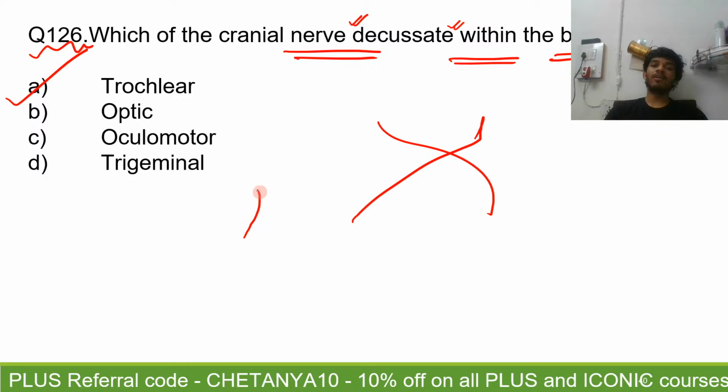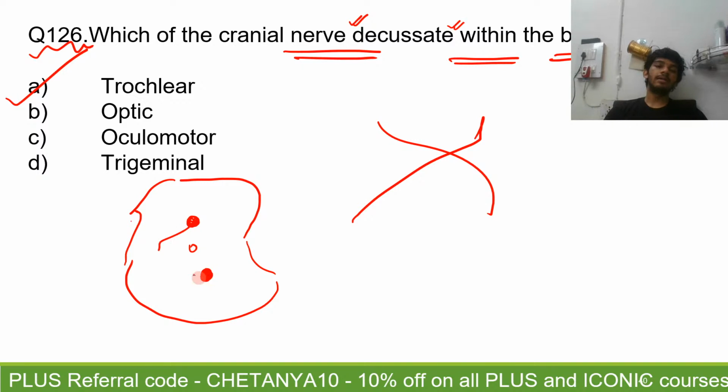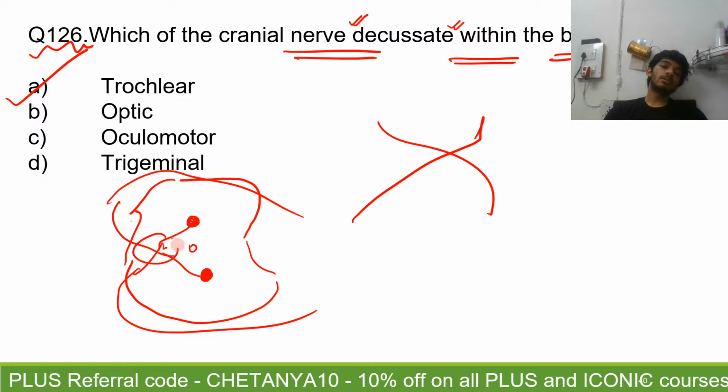If you see the level of the inferior colliculus, if I draw a section at the level of the inferior colliculus, and this is the cerebral aqueduct, a little inferior to it, you will have the trochlear nucleus. The trochlear nerve arises and decussates here within the brain, and then it exits from the dorsal aspect of the brain and moves ventrally like this. So the trochlear nerve is the one that decussates within the brain, not the optic nerve. The optic nerve decussates within the cranial cavity, but not within the brain. The answer is going to be option A, that is the trochlear nerve.